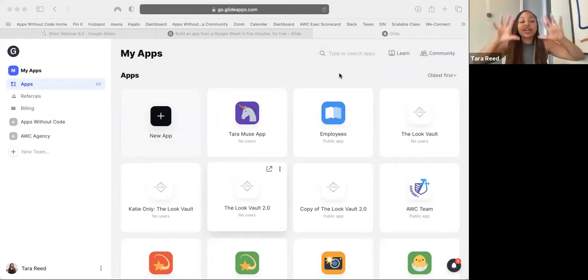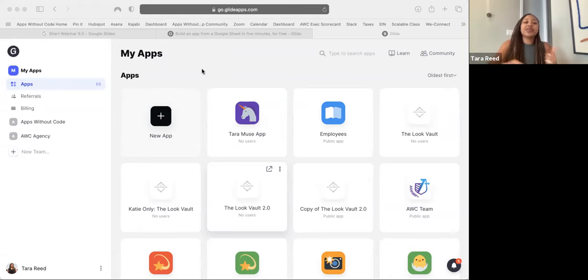Now, your screen might look a little bit different because I have a bunch of apps that I've created before. Yours probably just has new app or something like that. That's okay, right? So if you don't have a bunch of different tiles on your screen like my screen, that's normal. That's because I have an account where I build a bunch of apps. Okay. All right. So did you get to this screen? Did you get logged in? You created an account? All right, good.